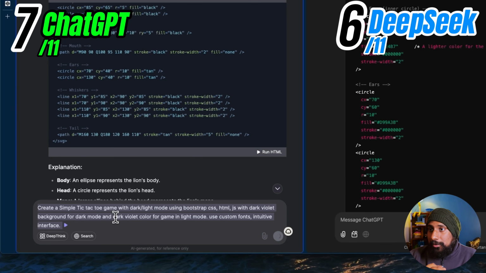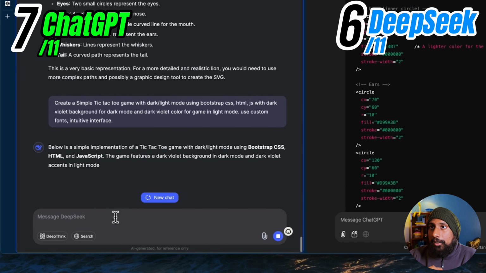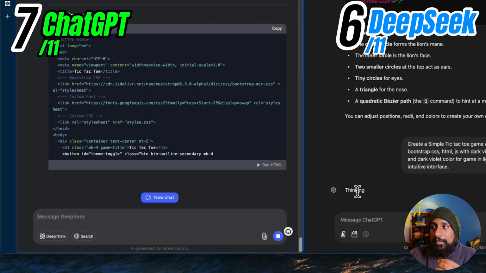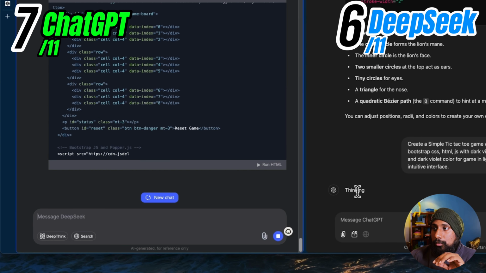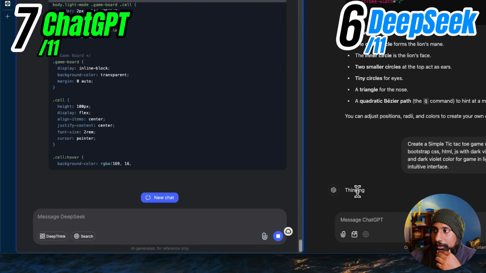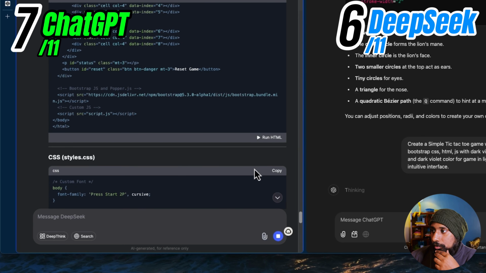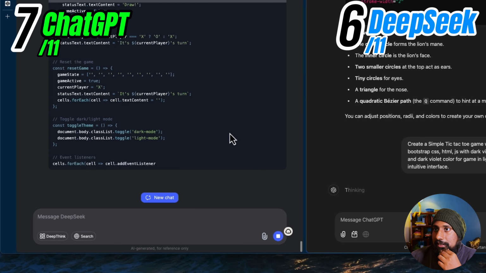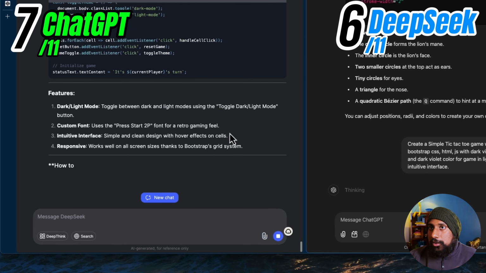Okay, ChatGPT is still thinking, and it started running it. So Deepseek has an inbuilt run HTML window here, as you can see, this one. You can also test your code out. Let it complete. Okay, it's still thinking. If we click on the thinking, so let it be. So let's test this out to see if it actually does what we wanted.